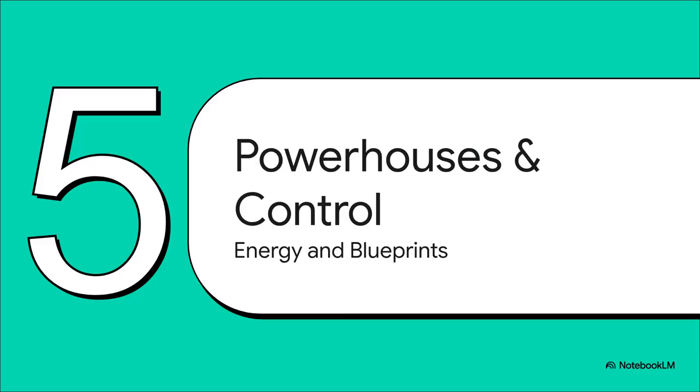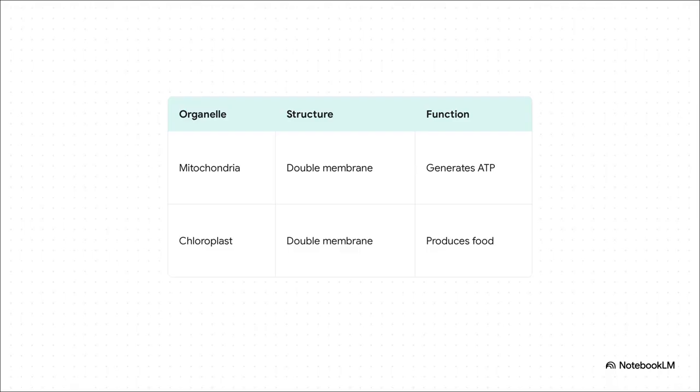Let's move to our final section. Section 5, Powerhouses and Control Centers. So we've seen the walls and the factories, but how is all this machinery actually powered? And where are the architectural blueprints kept? Well, eukaryotic cells rely on mitochondria, the literal powerhouses that generate your ATP, energy currency. And, in the case of plants, chloroplasts, which use light to produce food.